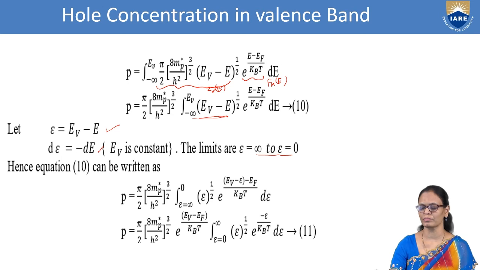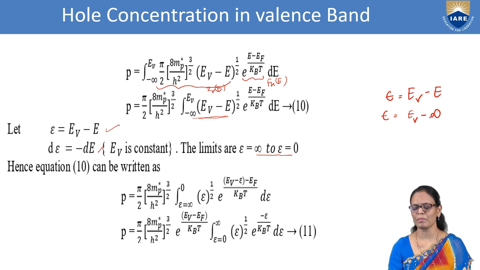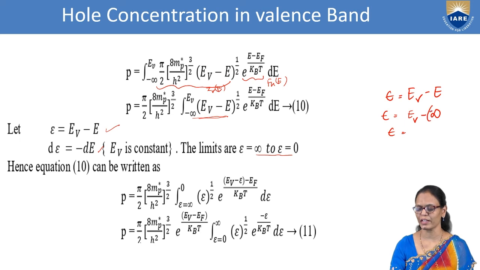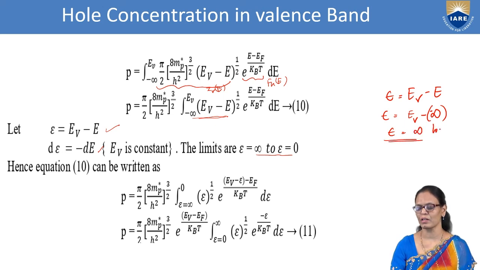Epsilon is equal to EV minus E. For the lower limit, E is minus infinity, so epsilon is EV minus (minus infinity), which will be infinity. So this will be the lower limit.